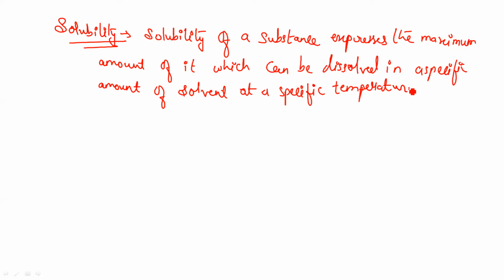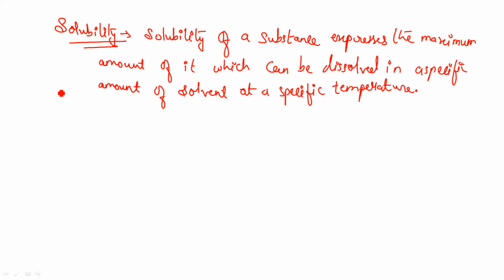So we can define solubility as follows: the solubility of a substance is defined as the maximum amount of it which can be dissolved in a specific amount of solvent at a specific temperature. This is the definition of solubility.